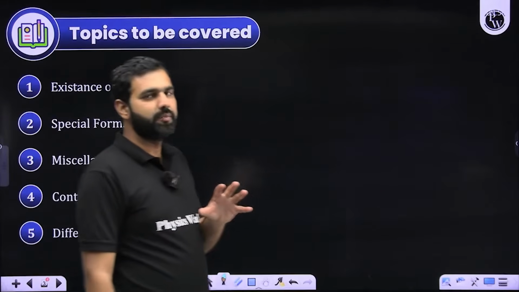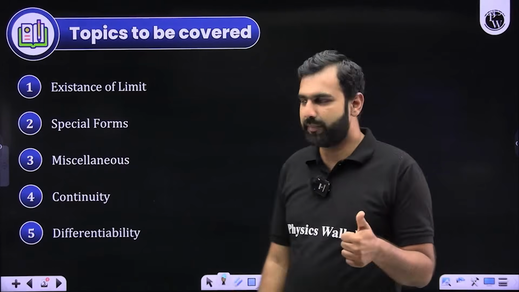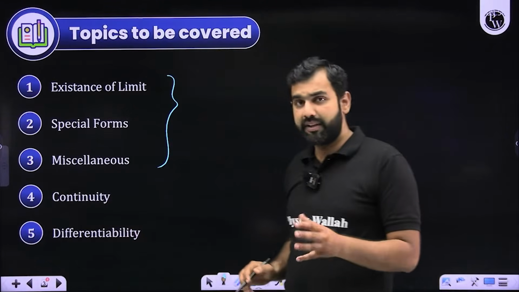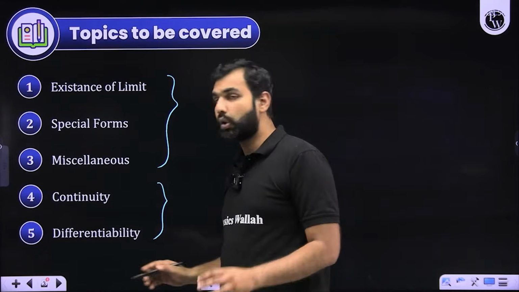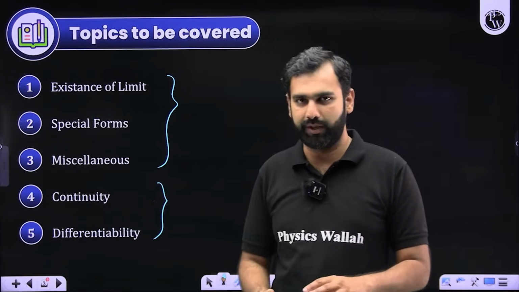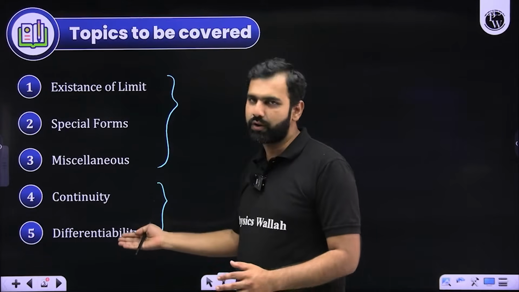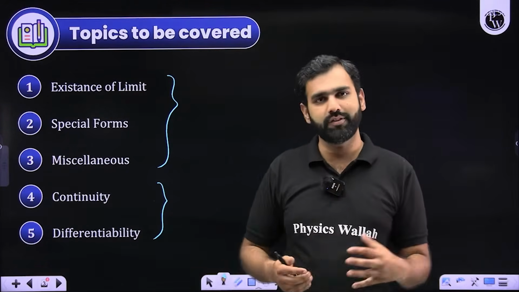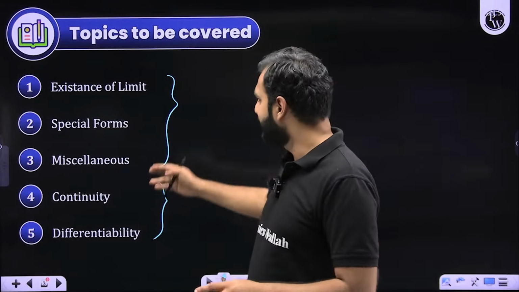This unit is majorly divided into three parts: limits, continuity and differentiability. The major chunk is limits, because even continuity and differentiability use the same concept of limits. A few more things are introduced there, but majorly this entire unit revolves around the concept of limits, which we'll study in the first part.